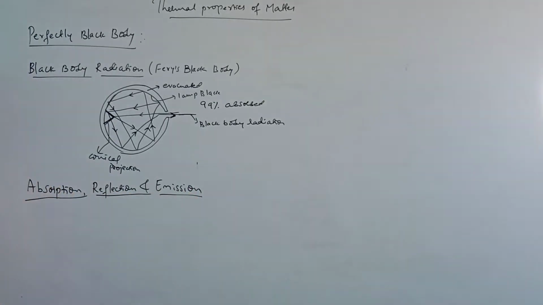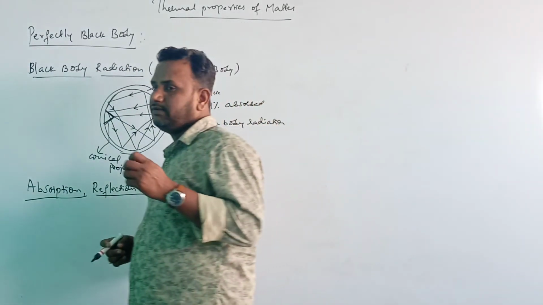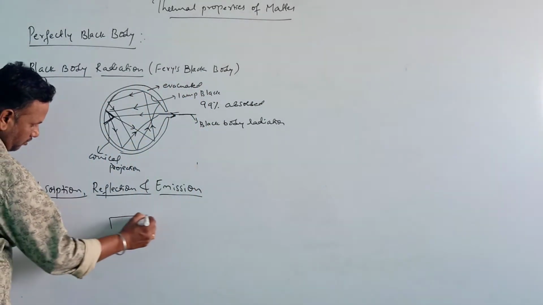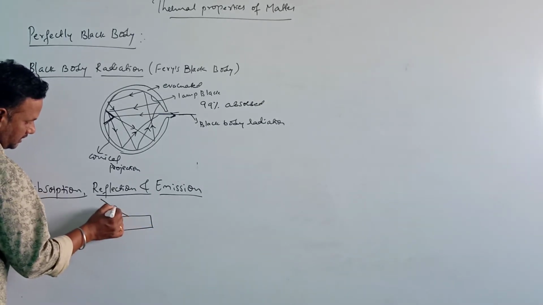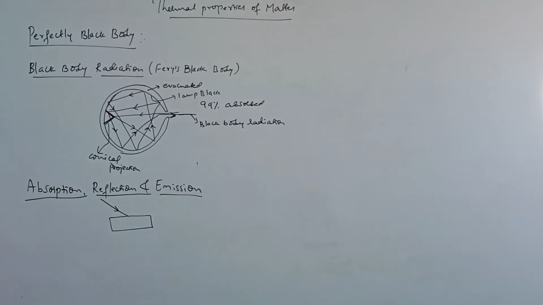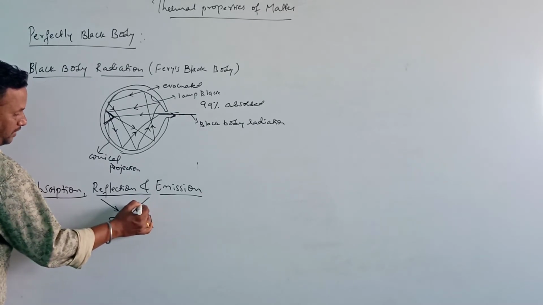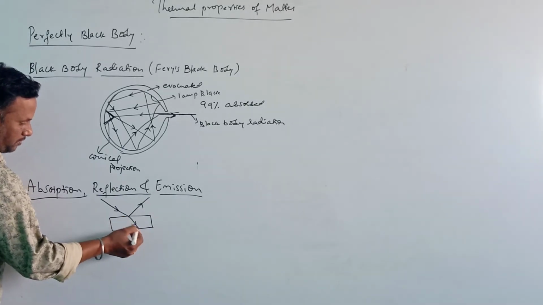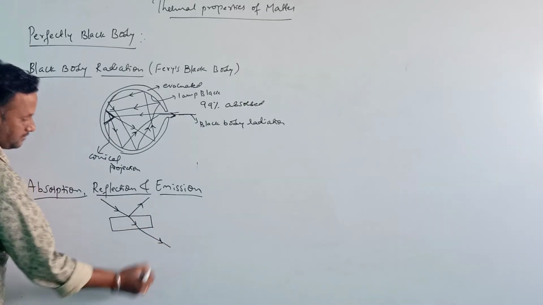If you take any body, say for example we have a body here, when some radiations are incident on this body, some radiations will get reflected, some radiations are absorbed by the body, and some few radiations are transmitted.